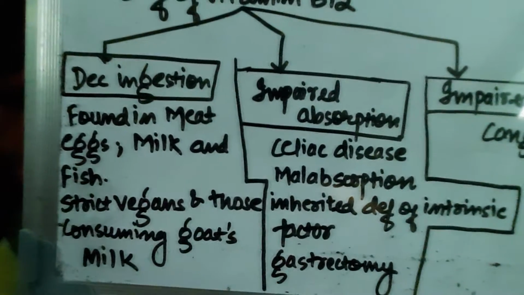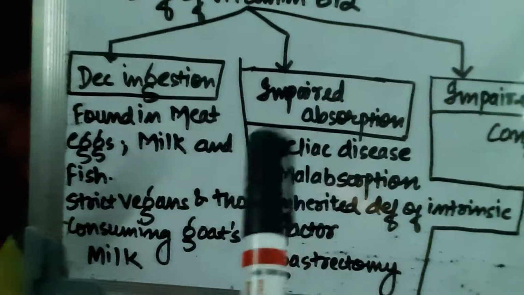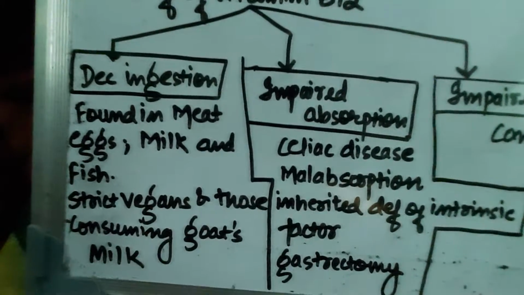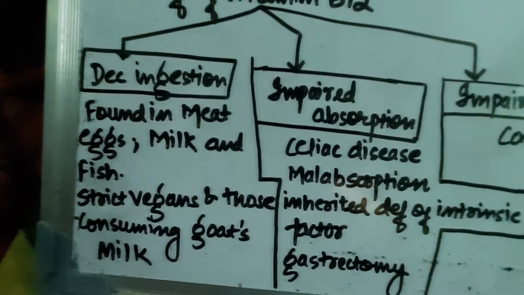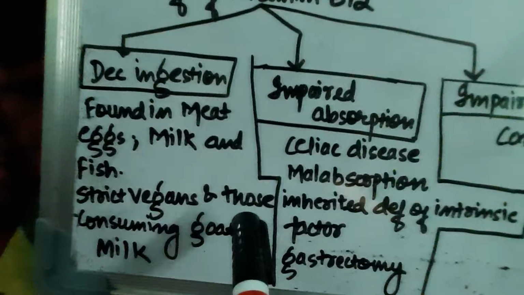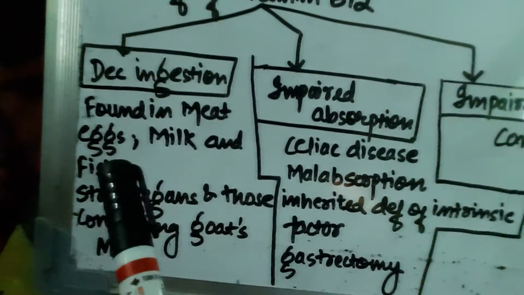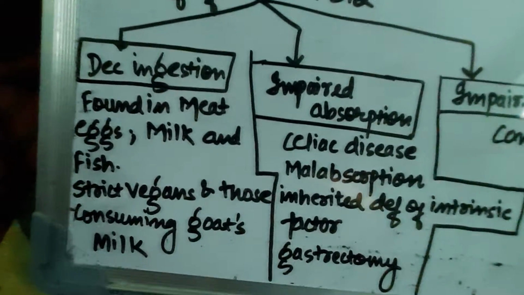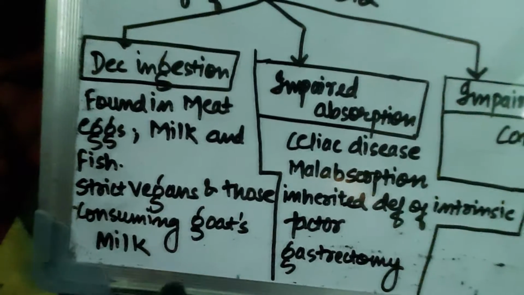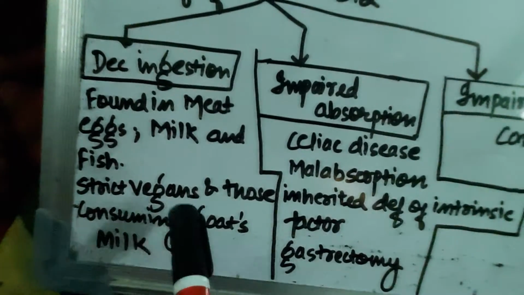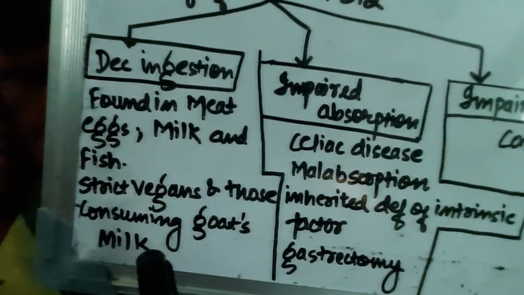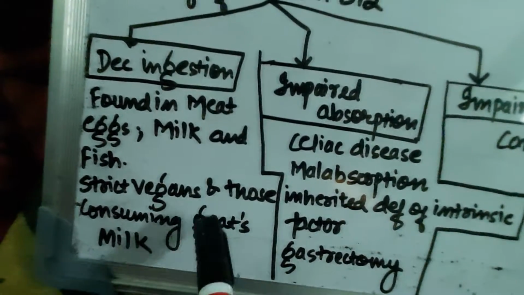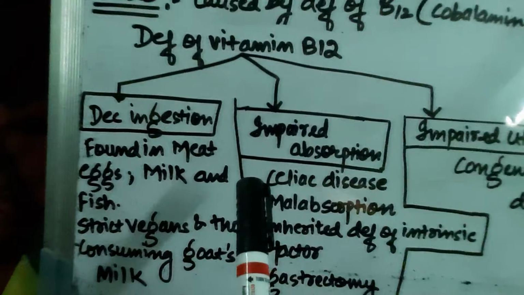First, you need to know which are the foods which are rich in vitamin B12 or cyanocobalamin. It is mainly found in dairy products like milk, curd, red meat, eggs, and fish. So, those who are strict vegans or strict vegetarians and those who consume goat's milk, because goat's milk is deficient in vitamin B12.